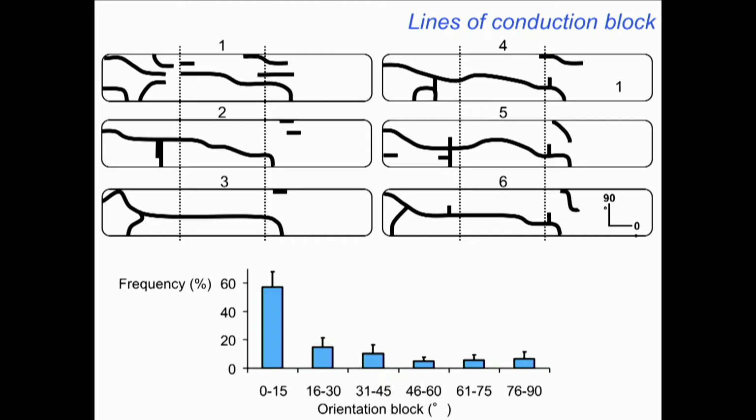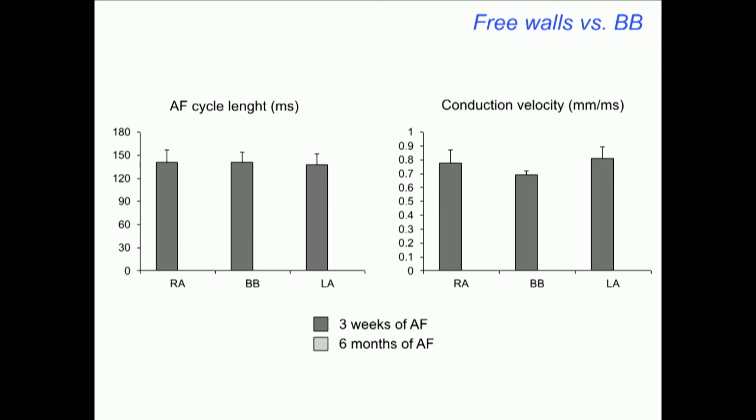So we've compared conduction properties of the free walls and Bachmann bundle. Some are not different between those areas, like the activation cycle length during atrial fibrillation. That's very similar between the atrial free walls and Bachmann bundle. The conduction velocity during atrial fibrillation, so the velocity with which fibrillation waves conduct, is not very different.